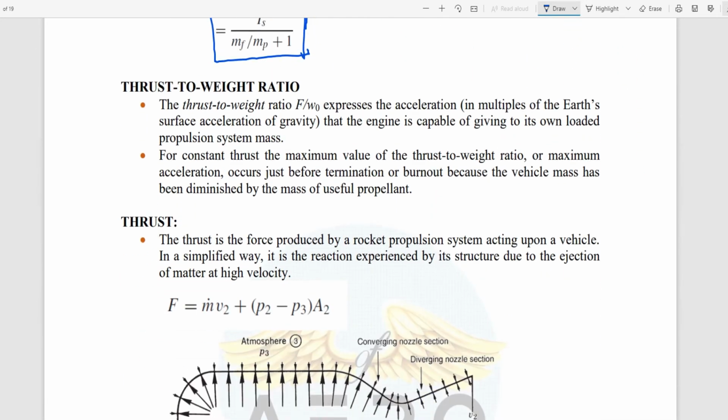Alright. Next is the thrust to weight ratio. It is very simple: W naught equals m naught into g. So what is m naught? m naught equals m_p plus m_f. Substitute that value, and you will get that.